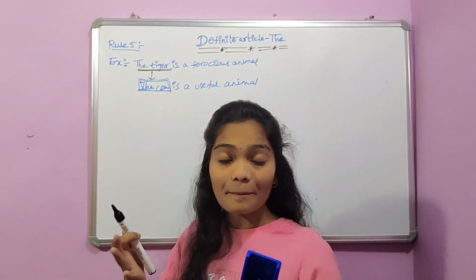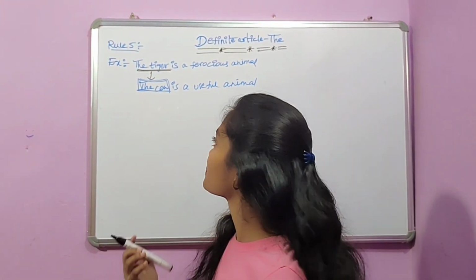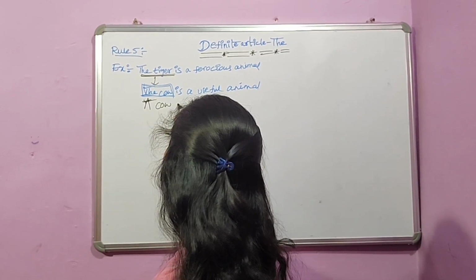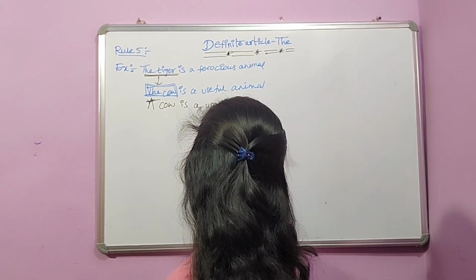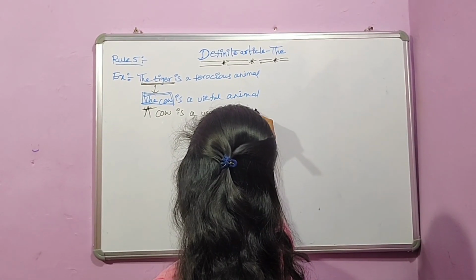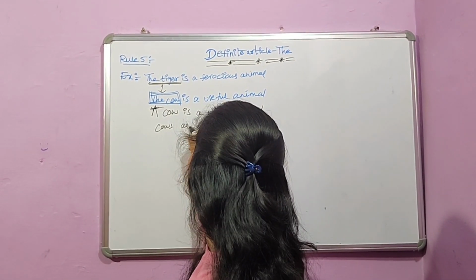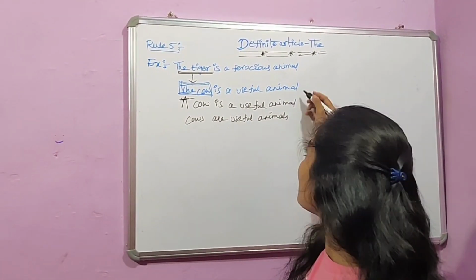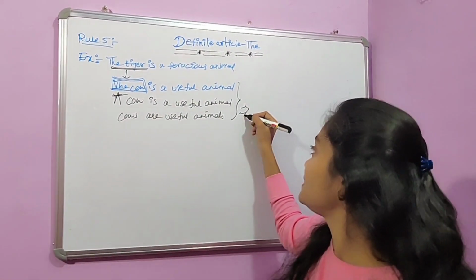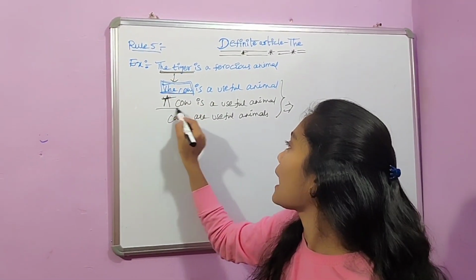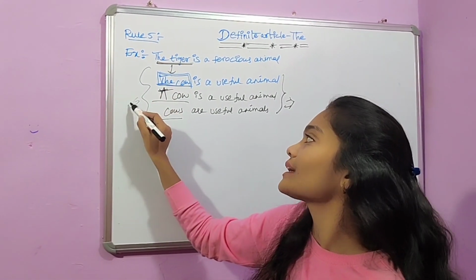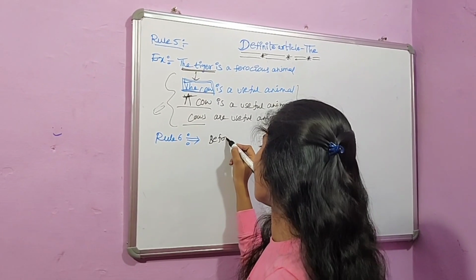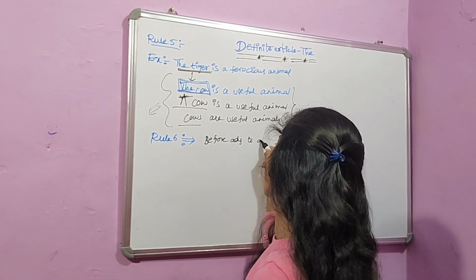of cows. Here to represent a whole class, there are 3 ways. That is, the cow is a useful animal, and a cow is a useful animal, and again cows are useful animals. The meaning of all these three sentences is the same. In all these cases, the cow, a cow and cows, it represents the whole class of cows. The article before adjectives gives plural meaning.